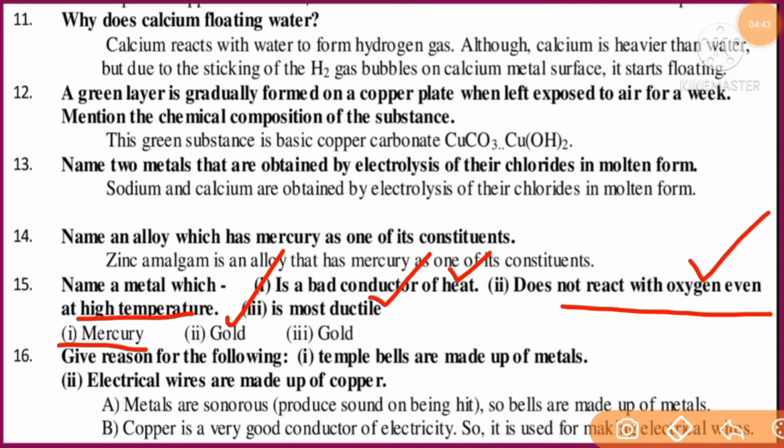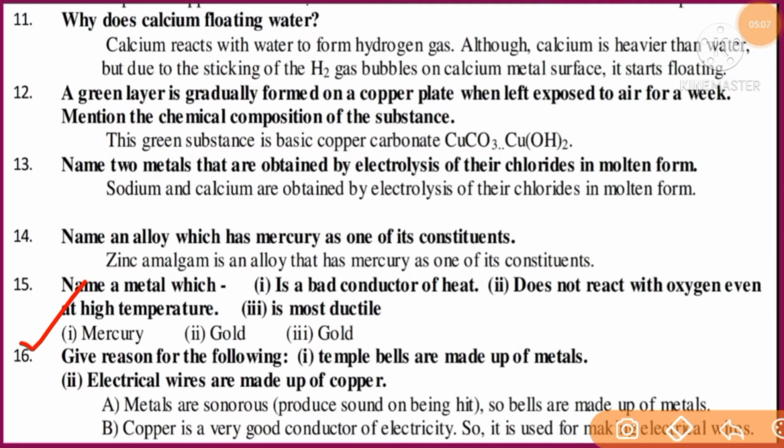Then which is most ductile? You know metal properties are ductility and malleability. Gold can be made into sheets and can be drawn into wire. Those two properties are called malleability and ductility. The most ductile element is gold, the metal gold. Next question. Question number 16.